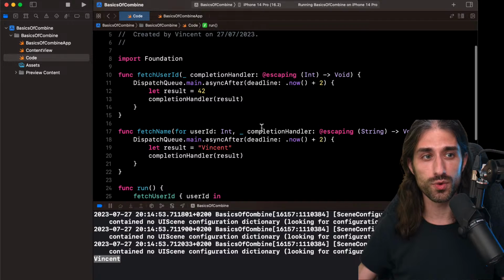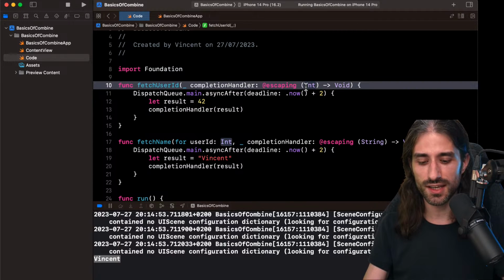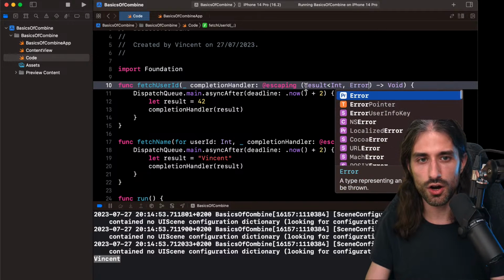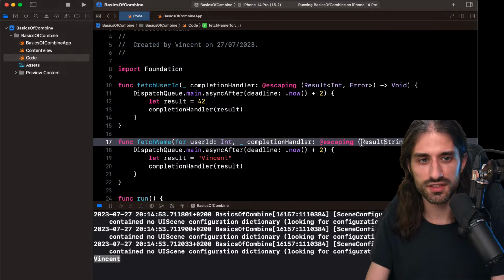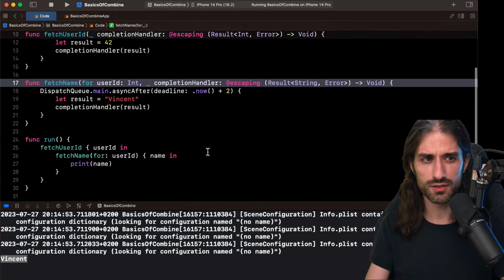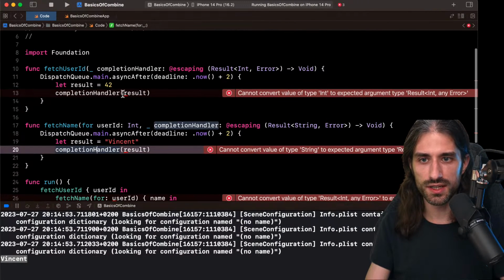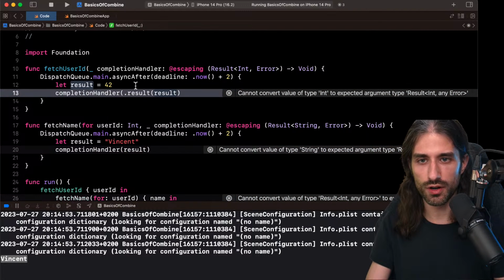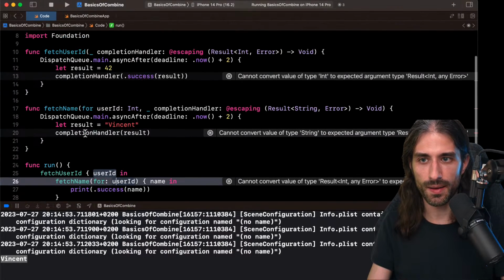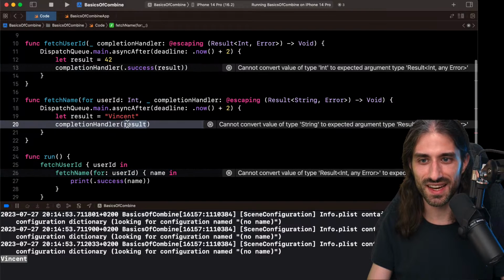worse, let's imagine that we need to deal with errors, for instance. So now, instead of having just an int, I have a result of an int or an error. Same thing for the second call. So result string error, like that. You know what? I'm gonna make a bit more room. So like this. Now, actually, so here I need to wrap this into not dot result, it's dot success, like that. And here, same thing, need to wrap it into a success. No, it's here that I wanted to wrap it into a success, like that.